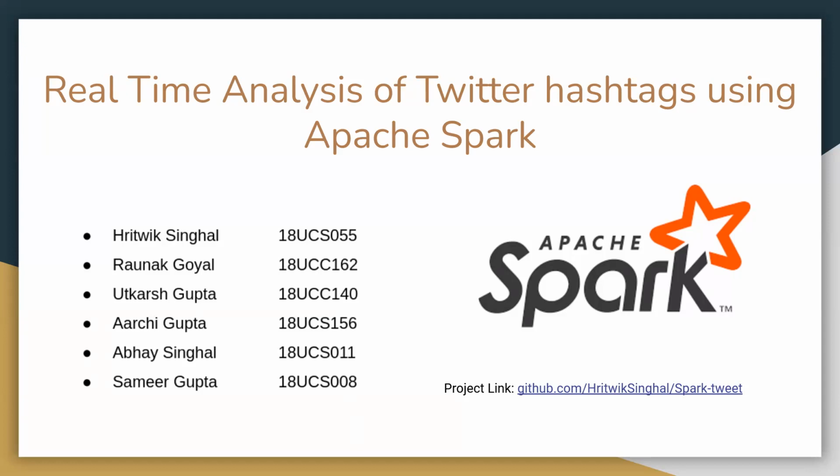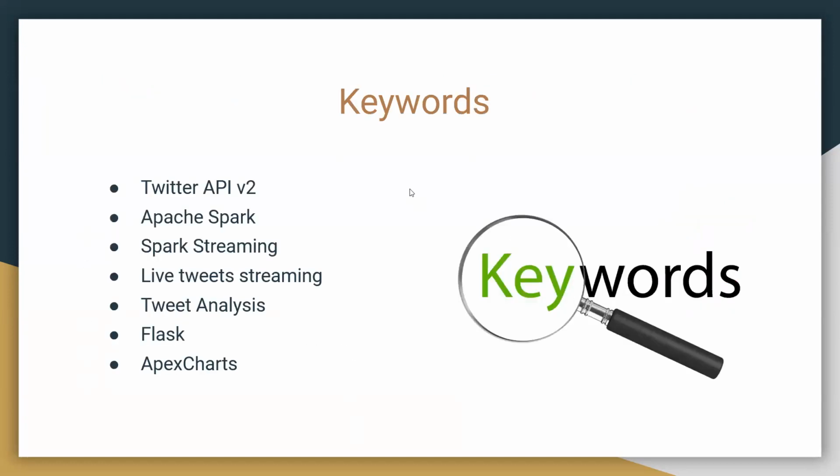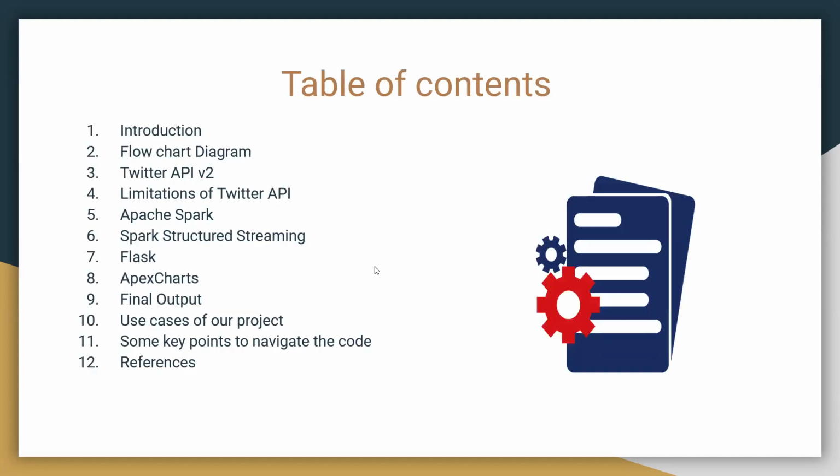So our project for cloud computing is real-time analysis of Twitter hashtags using Apache Spark. These are our teammates. Next slide. These are the keywords which you will see in our presentation, like Twitter API, Apache Spark, Spark Streaming, tweet analysis, Flask, ApexCharts. Next slide. So we will go through all these contents one by one. Next slide.